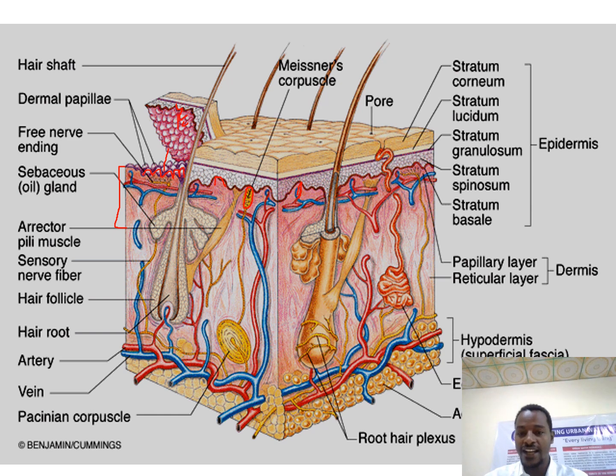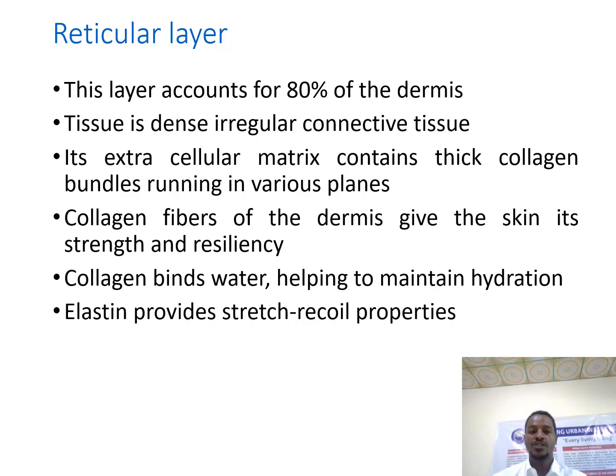The next layer is the lower part of the dermis that constitutes the largest part, around 80% of the dermis, the reticular layer. So as I've said, the reticular layer forms 80%.